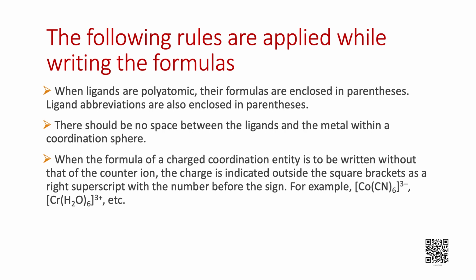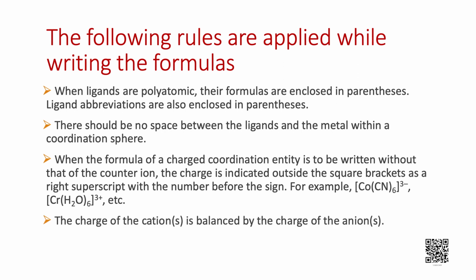For example, in the given complex, the charge is indicated as 3 minus above on the right hand side of the square bracket, while in the other one it is indicated as 3 plus on the right hand side of the square bracket. The charge of the cation is balanced by the charge of the anions.